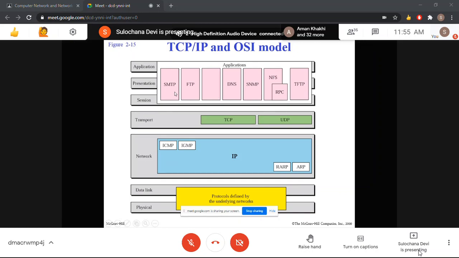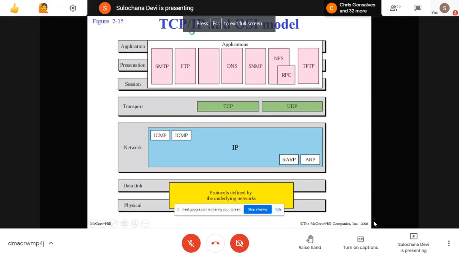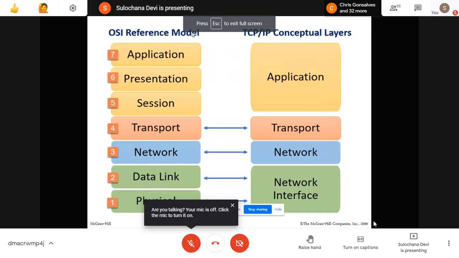In OSI, all these 7 layers are there, and then another model is the TCP/IP. The functions of both the models are the same, but the only thing is that in TCP/IP, a few layers are combined together and made into 4 layers out of 7 layers.